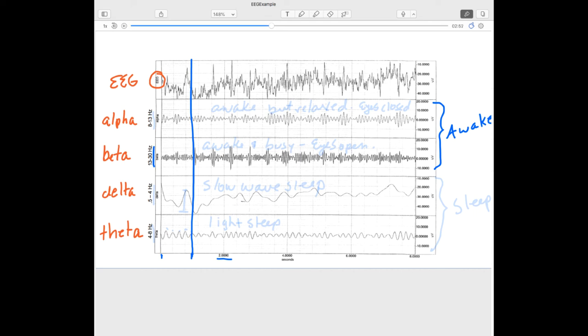Alpha waves are a little bit slower, and so we get only 8 to 13 of them per second. If we were to count these, 1, 2, 3, 4, 5, 6, 7, 8, 9, 10, 11 or so is what we get here. And so we're certainly within this 8 to 13 per second. Again, these waves are defined by the number of cycles per second. So alpha, yes, the person is awake, but relaxed.